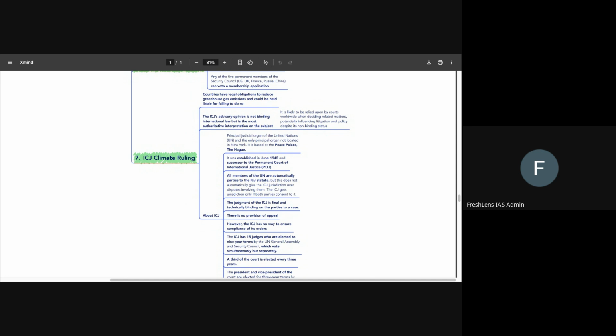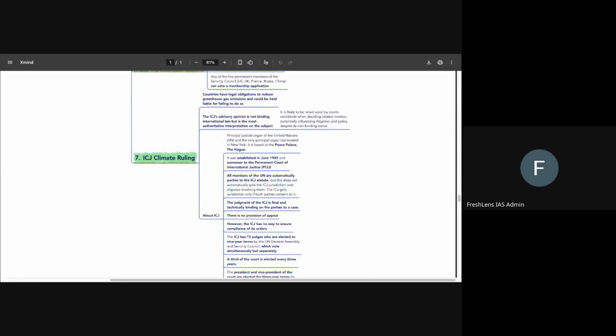It's the only principal organ of the UN which is not located in New York. Peace Palace, The Hague. It was established in 1945, and it was the successor to the Permanent Court of International Justice. All members of the UN are automatically parties to the ICJ statute.